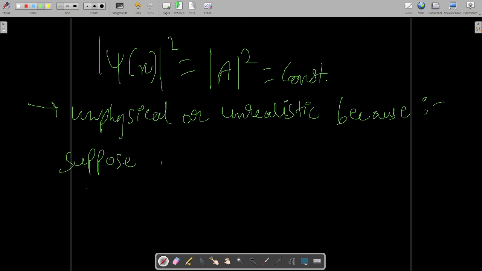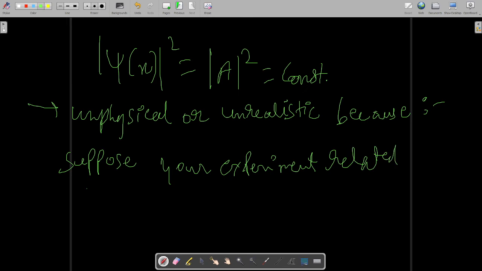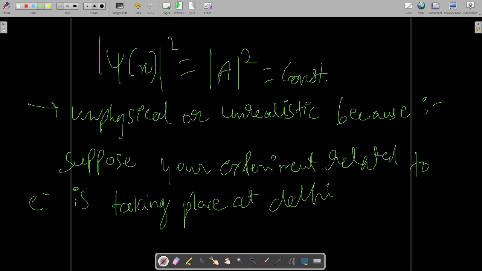Suppose your experiment related to the electron is taking place at Delhi.